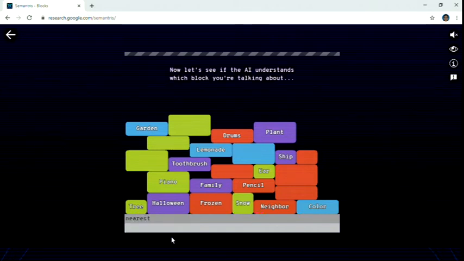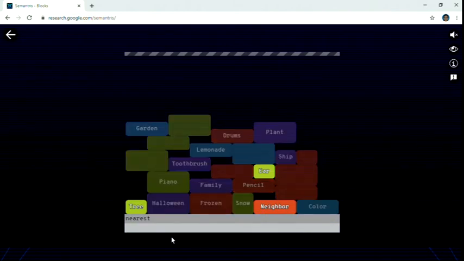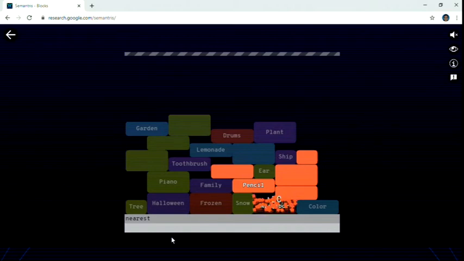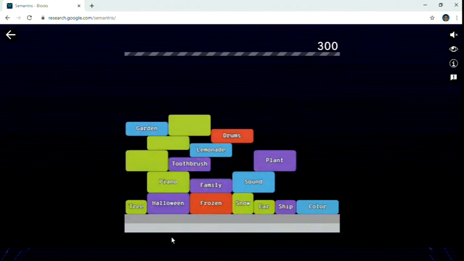It took time. Then it identifies it is neighbor. It guessed neighbor. Then the same color boxes will be removed. Okay, it is removed.